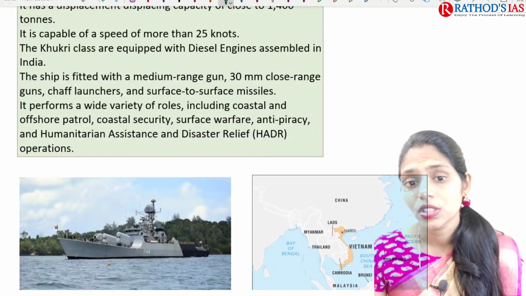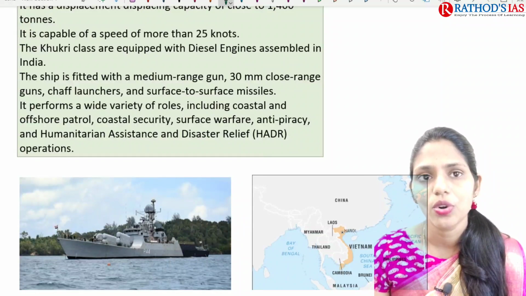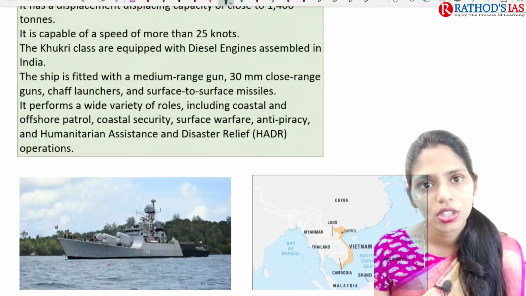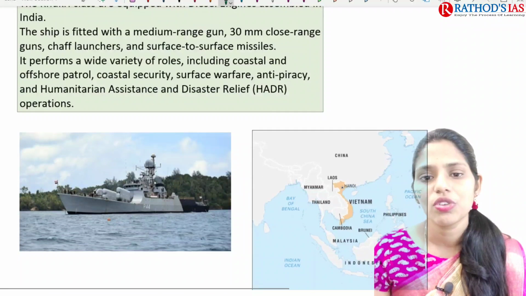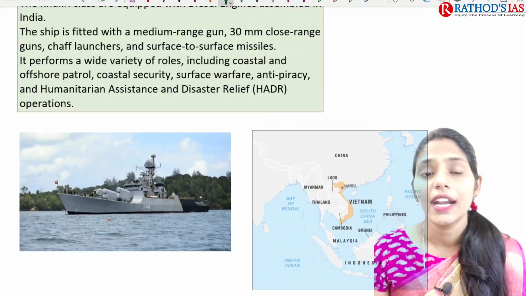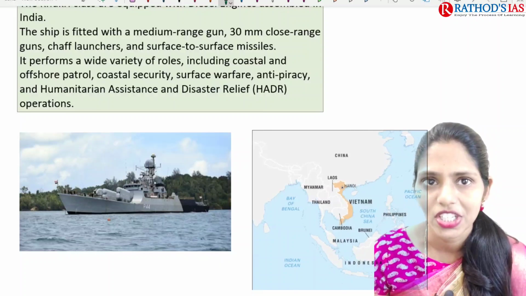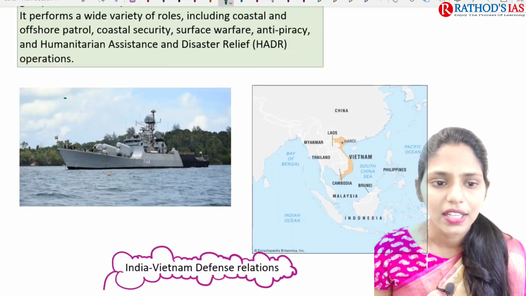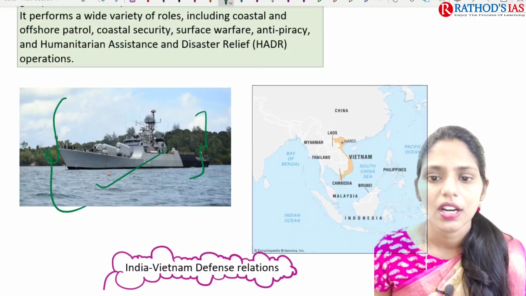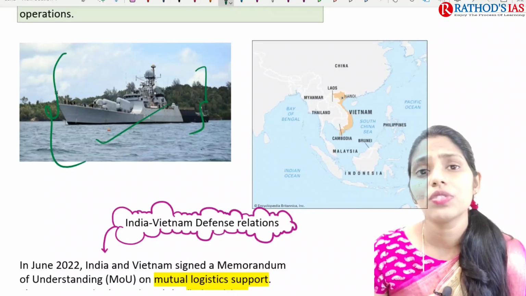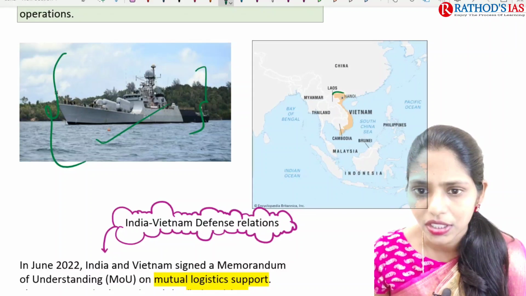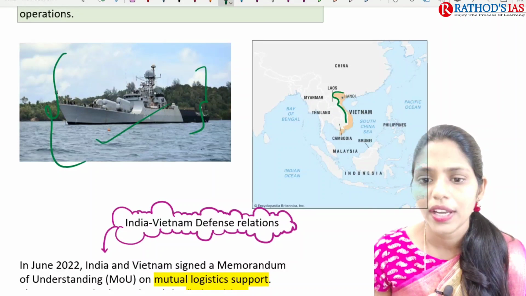For example, it is used in coastal as well as offshore patrol, and will be helpful for ensuring coastal safety, surface warfare, anti-piracy, and also in humanitarian assistance and disaster relief operations. So this is that ship. You can see here the location of Vietnam, and I already explained why we are helping Vietnam with this, right?